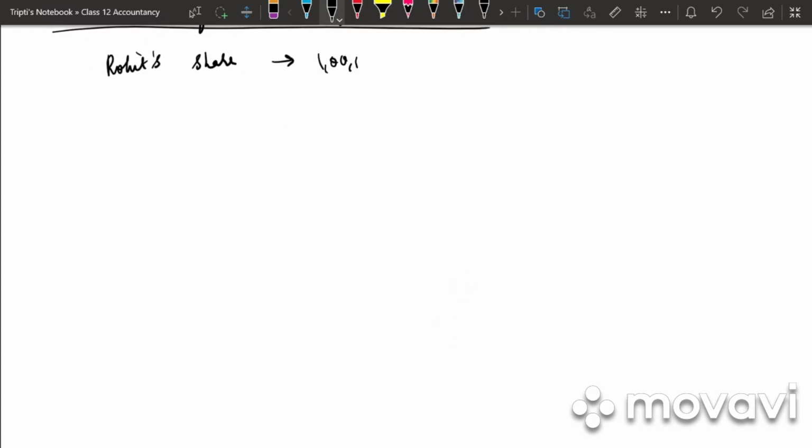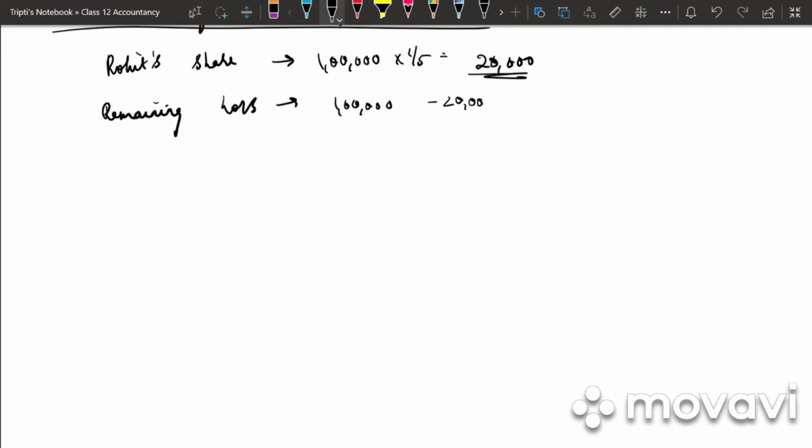So it is 1 lakh into 1/5, that is 20,000. What is the remaining loss? The remaining loss is 1 lakh minus 20,000, which is 80,000. Then we will distribute it among the two partners in the ratio 3:2.